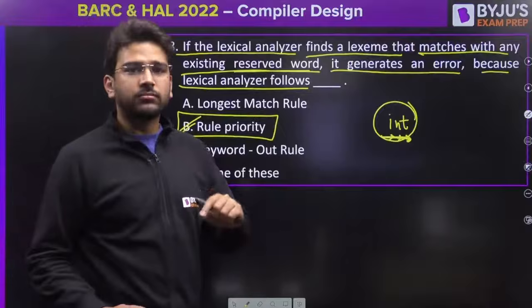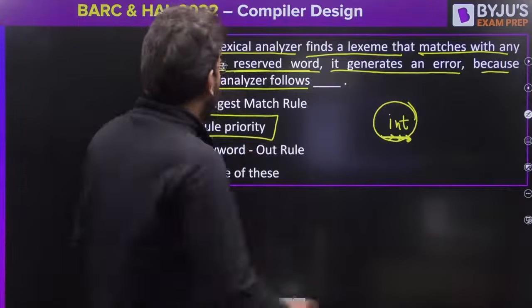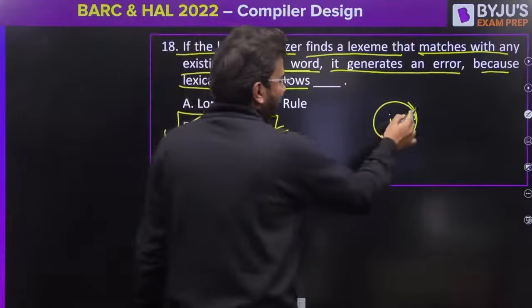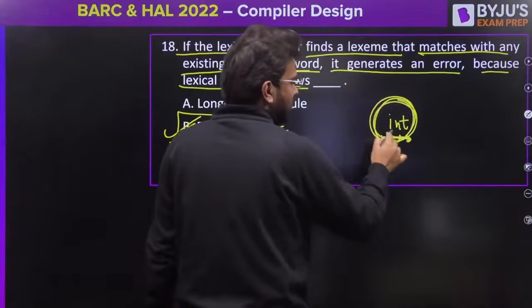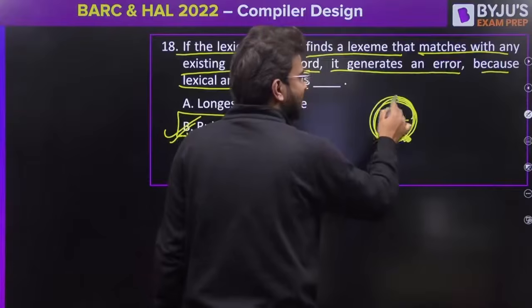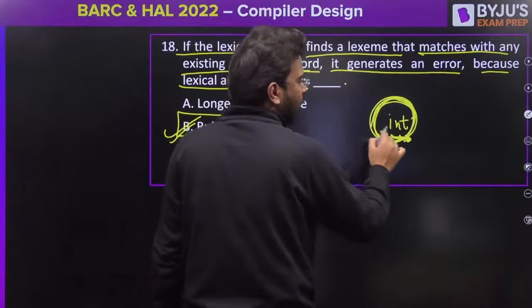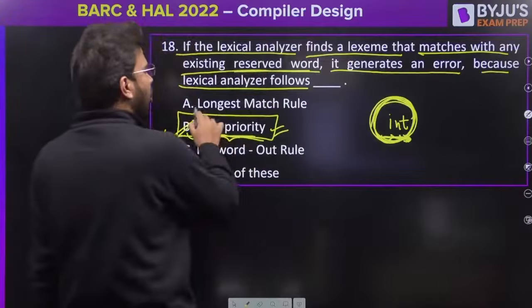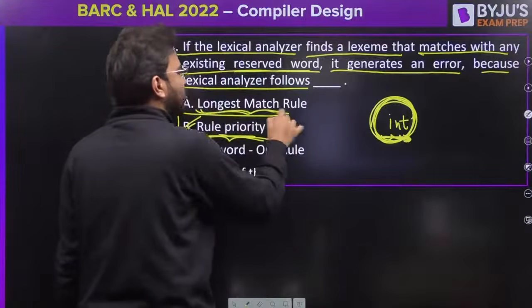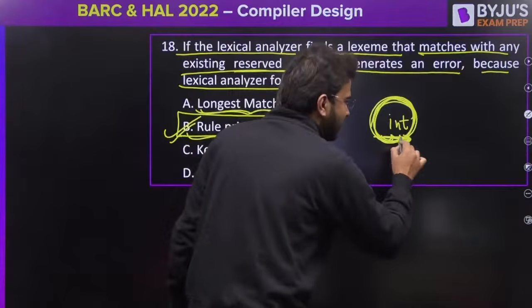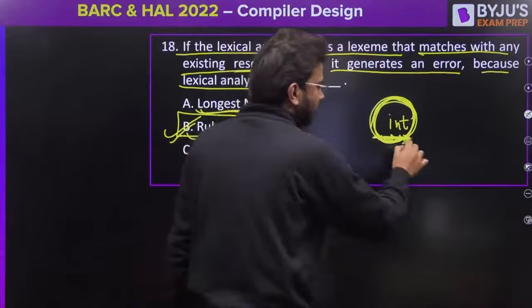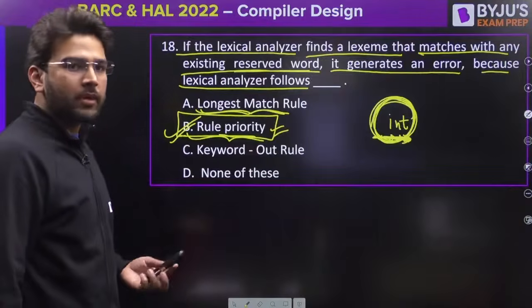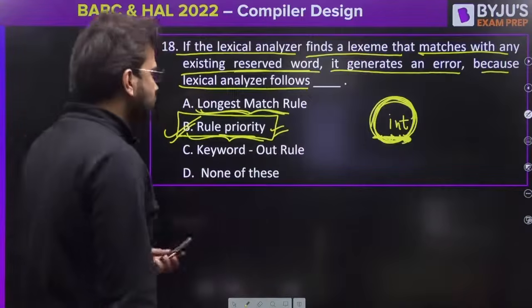Is it clear? Any doubt, anyone? So that is why rule priority is the correct one. It will identify that yes, it is a reserved keyword. So it will treat it as the keyword here, not the identifier. So due to rule priority it does that, not longest match rule. Longest match rule is used just to find the longest token, whether it is identifier or what. Clear? I hope it is clear to all of you.